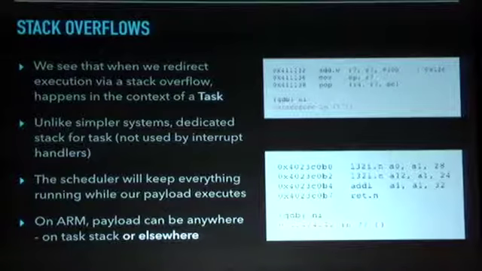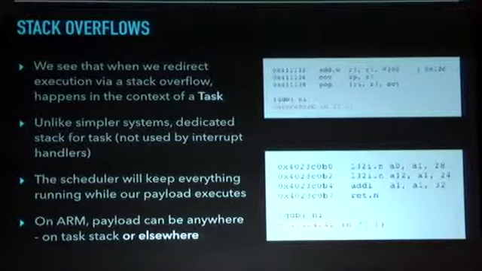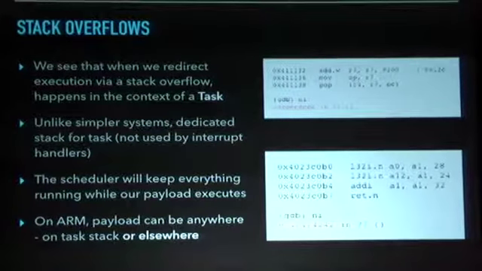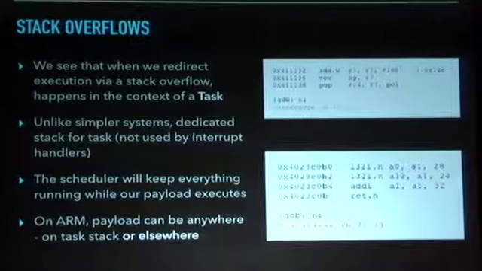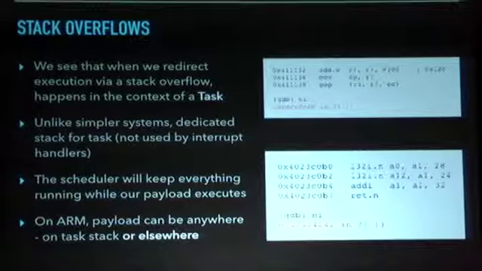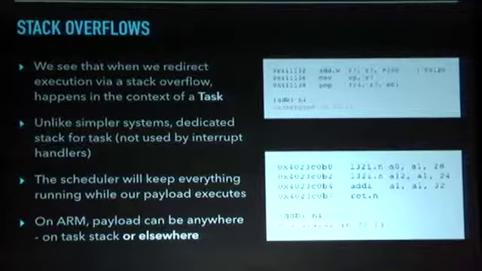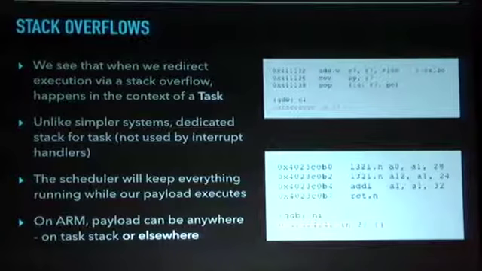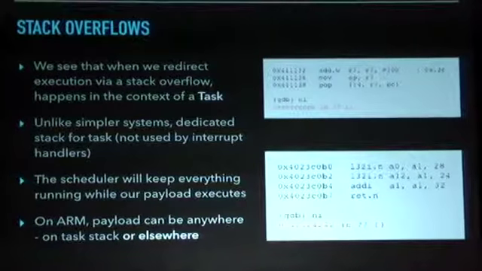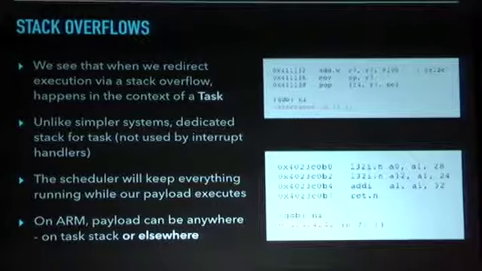So, stack overflows. Now that we know a little bit more about the internals of the operating system, we know that when we're redirecting execution in the context of a stack overflow, that's happening in the context of a task. And we see on the right here two function epilogues, and now we're controlling this return address, and we're able to redirect execution.